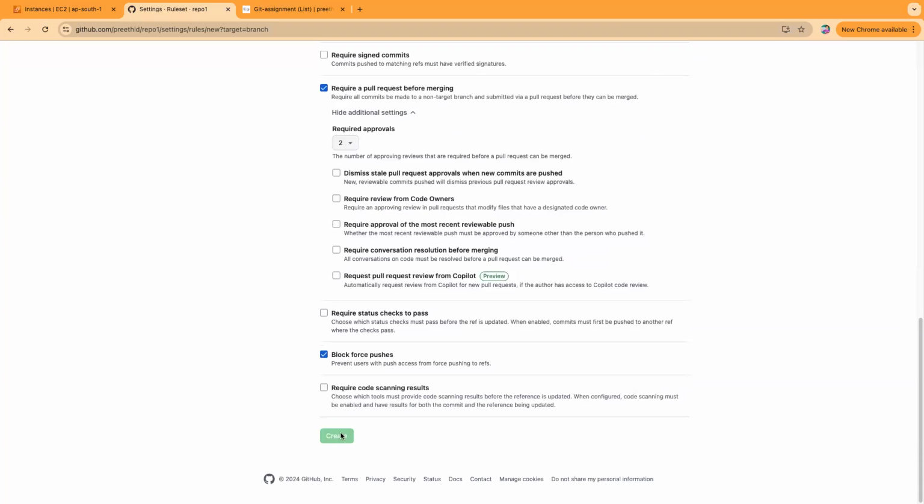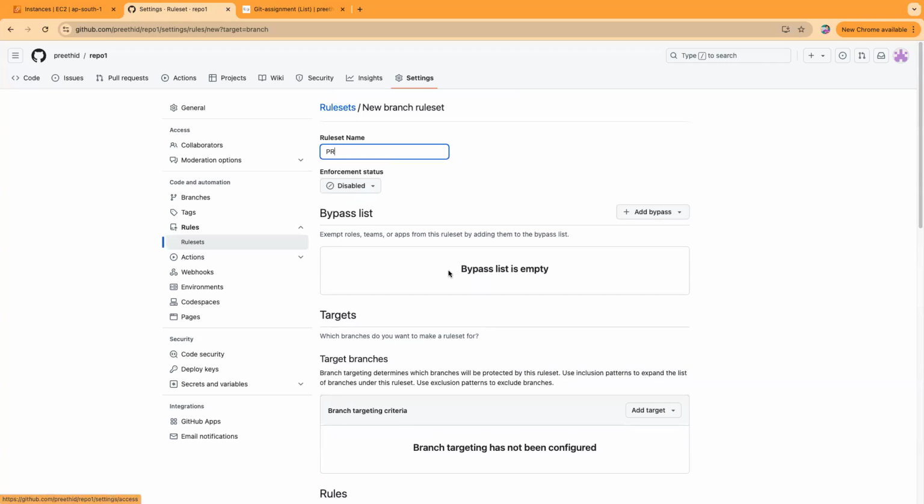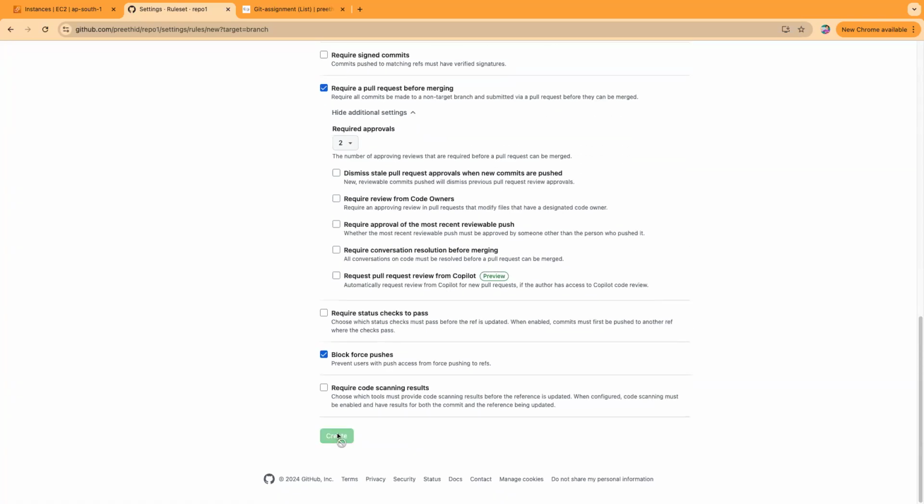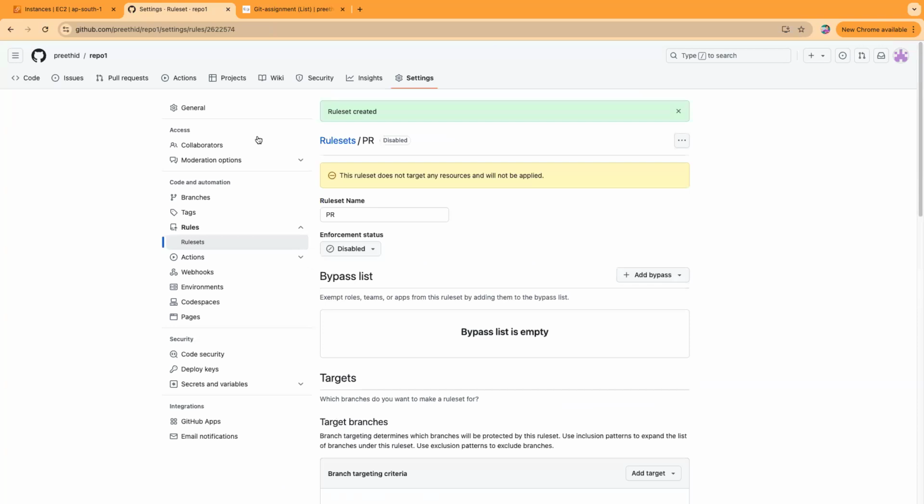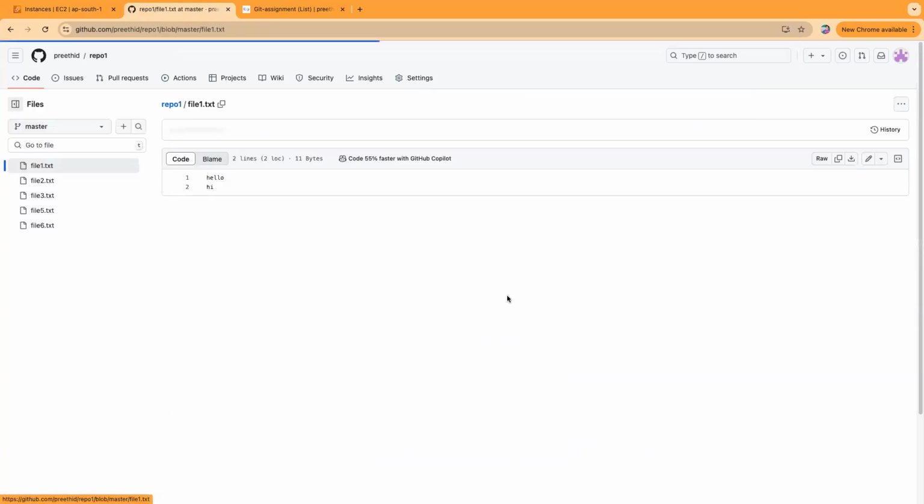I'm just choosing a simple branch rule set. Oh, that's the rule set name. So let's say PR rule set. Okay, the rule set is created. Now if you go here and try to make some changes.